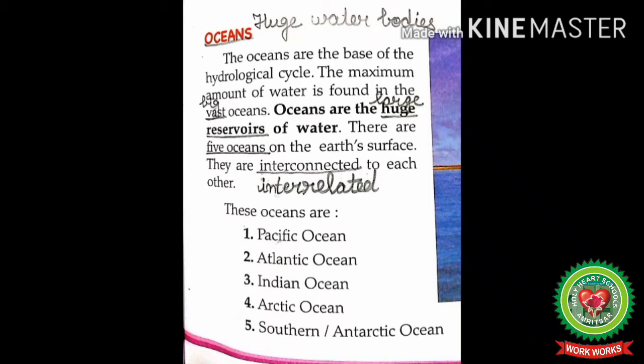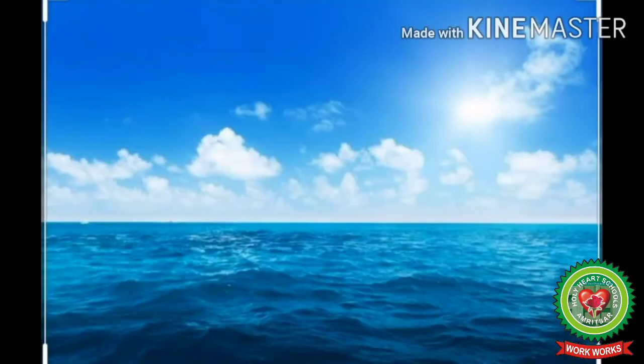And reservoir means natural or artificial lake in which water is stored. Students, oceans are the largest reservoir of water on the earth's surface because 96% of all the earth's water exists in the ocean and 78% of global precipitation like rainfall, snowfall occurs over the oceans.